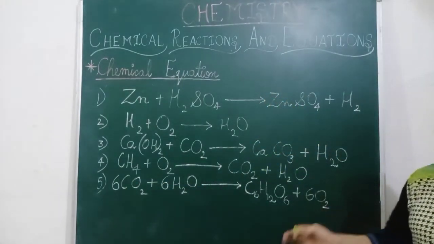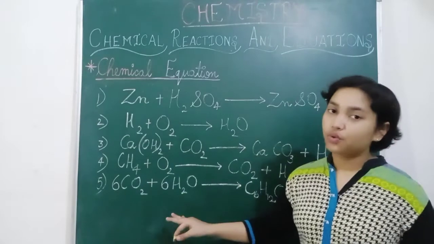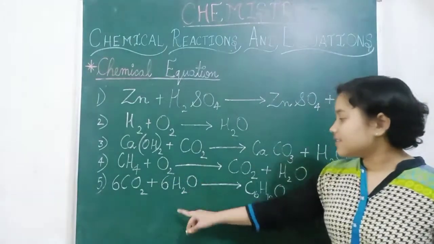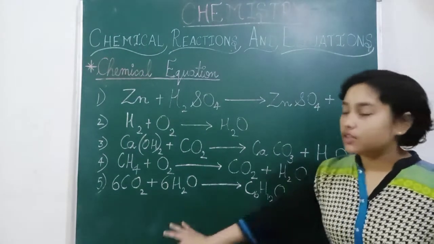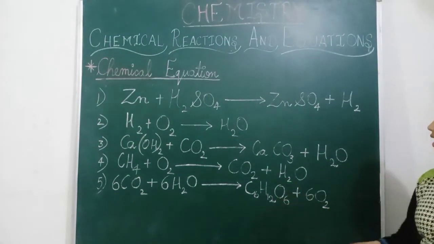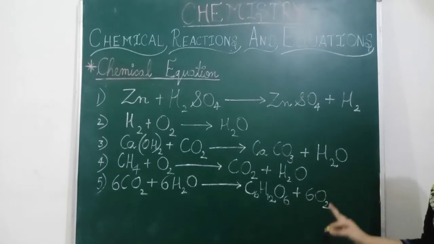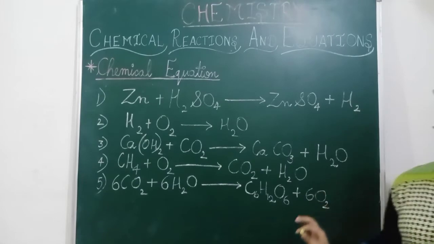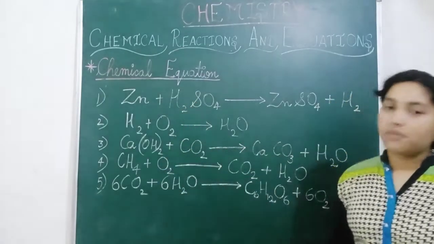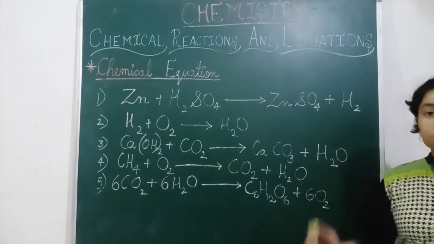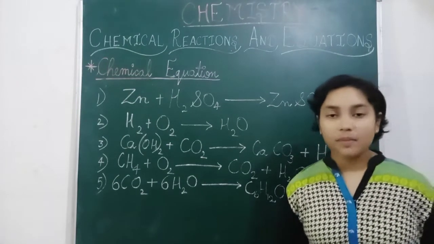Now 6CO2 means 6 carbon dioxide molecules and 6H2O, 6 water molecules are present. Now C6H12O6 is the formula for glucose, and 6O2 means there are 6 molecules of oxygen. So these are some chemical equations. Now in these chemical equations, let us see which are balanced ones and which are unbalanced ones.